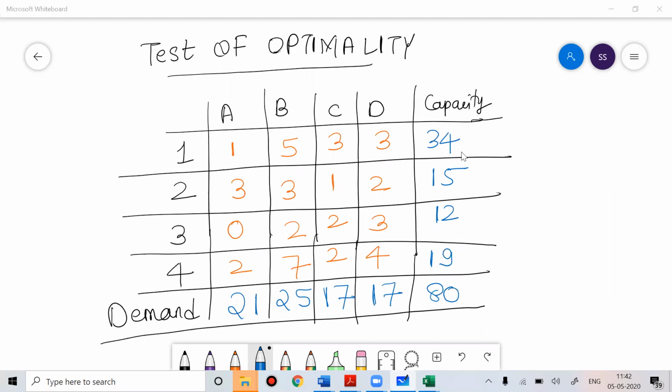Everyone, quickly. Use northwest corner method and tell me the initial basic feasible solution.